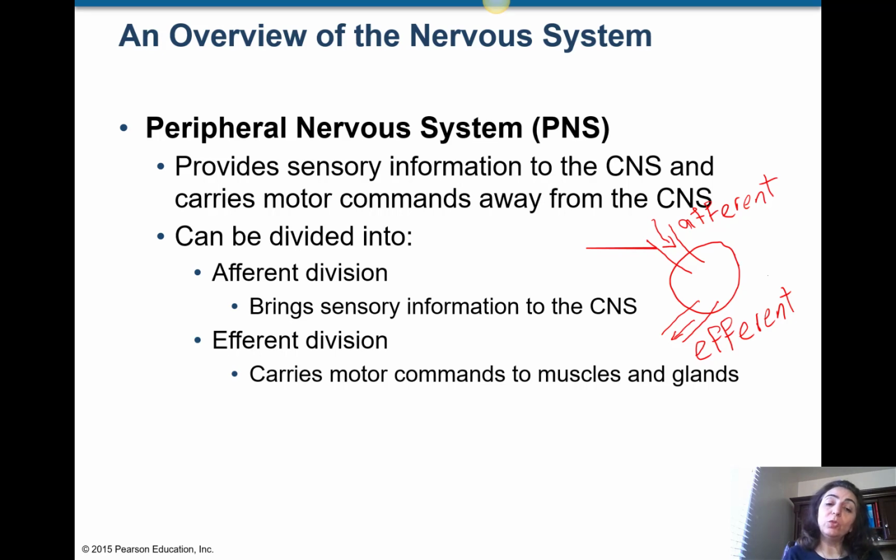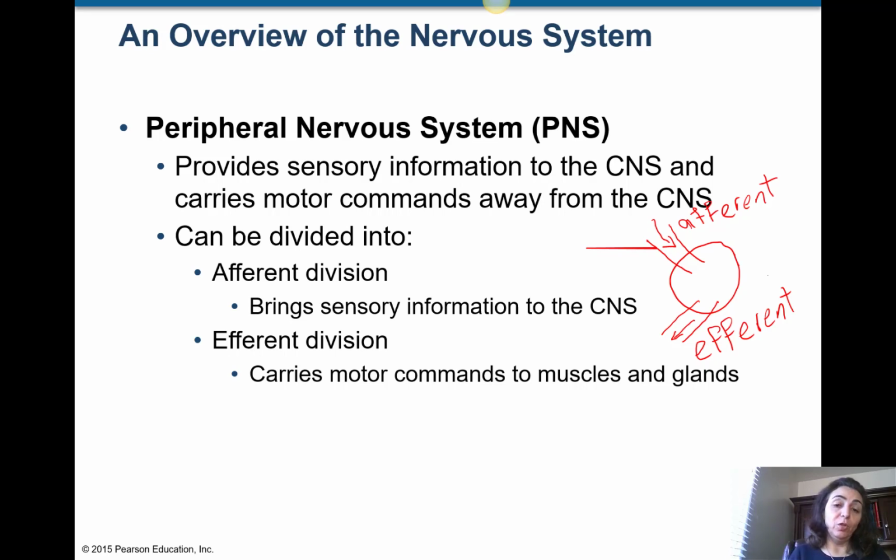As you see here, those motor commands may go to the muscles and they do some action. If it is skeletal muscle, what do they do? They move parts of the body, because they contract the skeletal muscles. If they go to cardiac muscle, what do they do? They contract the cardiac muscle and pump the blood. If they go to smooth muscle, they contract it and move parts inside the viscera, like the wall of the small intestine. When the smooth muscle contracts, what does it do? It makes the material move inside the small intestine.